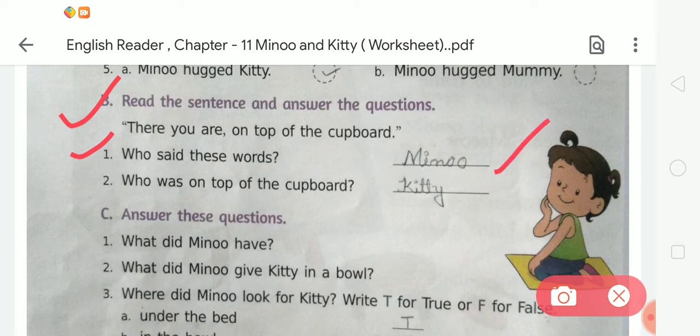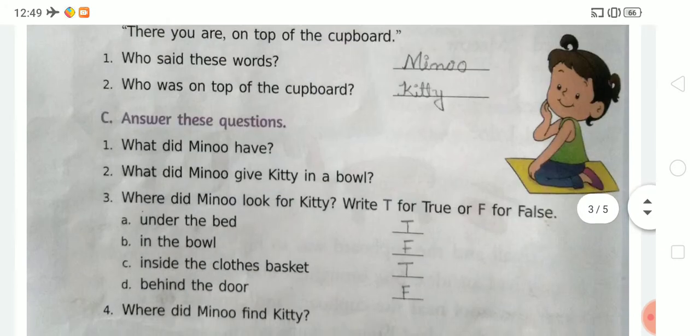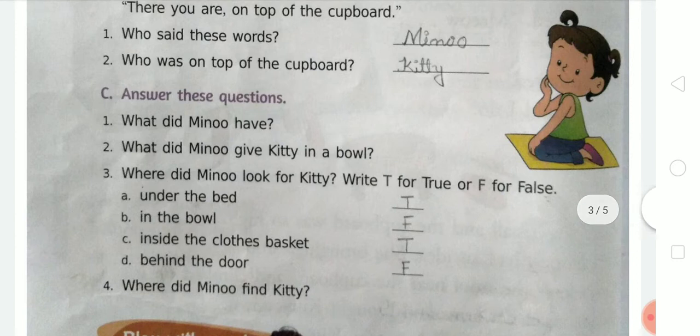And what is the spelling of Minu? M-I-N-U, Minu. Next, who was on top of the cupboard? Students, tell me, who was on top of the cupboard? It is Kitty. So we have to write Kitty. K-I-T-T-Y, Kitty. Okay, like this we have to complete exercises A and B. Now come to the next exercise, which is exercise C.